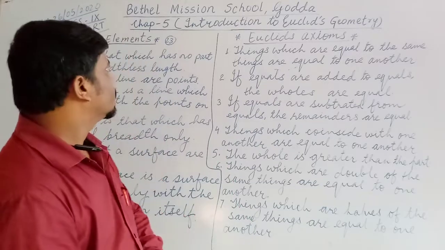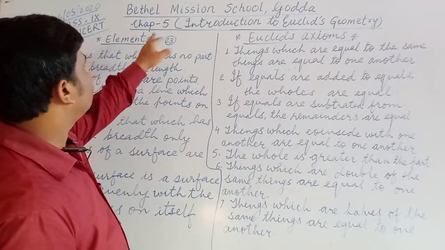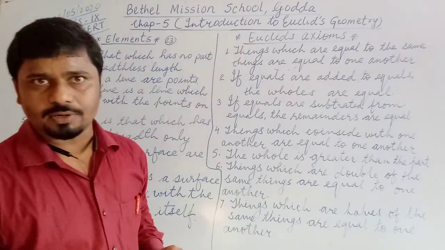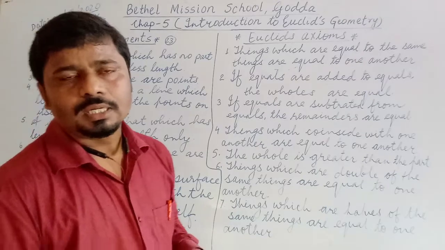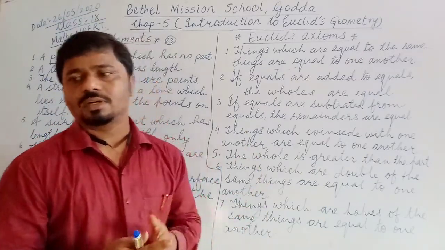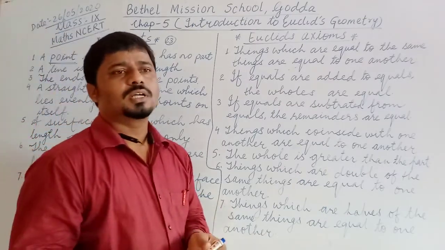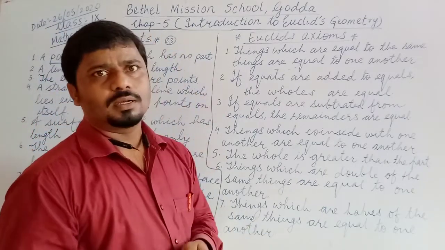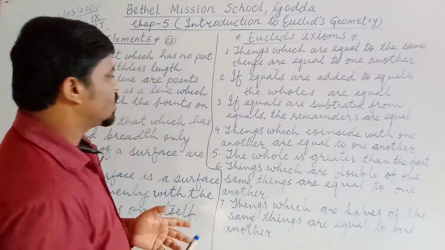Today we will start class 9 Maths NCERT chapter 5, Introduction to Euclid's Geometry. You know that we have faced a lot of geometric figures from class nursery to now class 9.